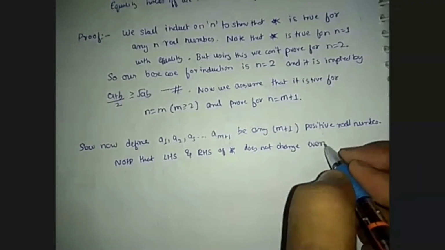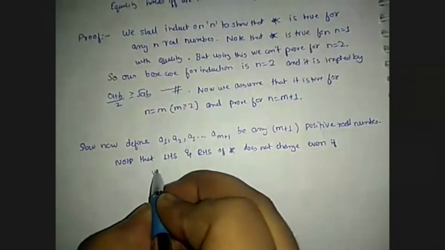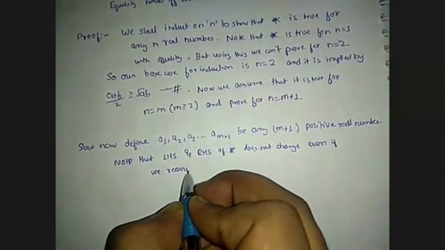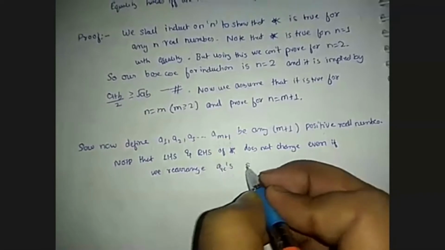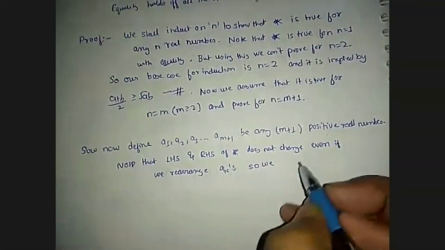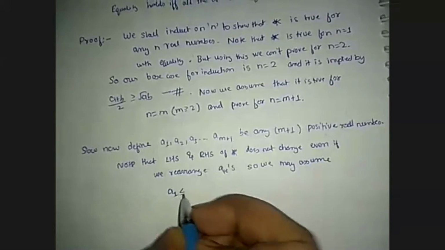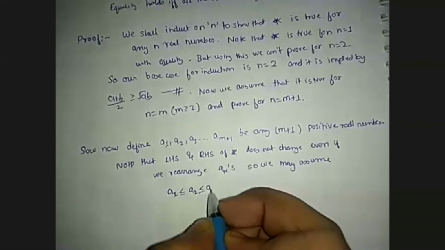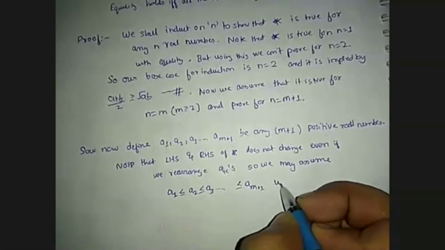even if we rearrange the a's. So if we rearrange the a's, we may assume a1 is less than or equal to a2, less than or equal to a3, up to less than or equal to am plus 1, without loss of generality.